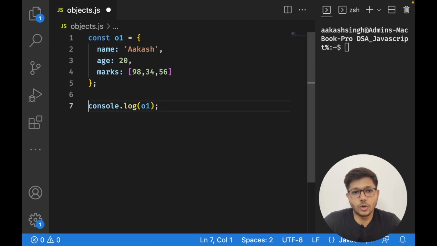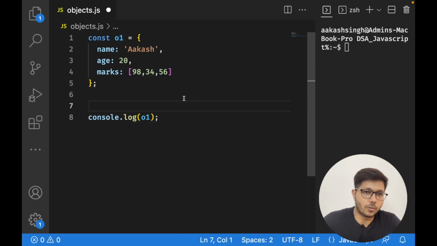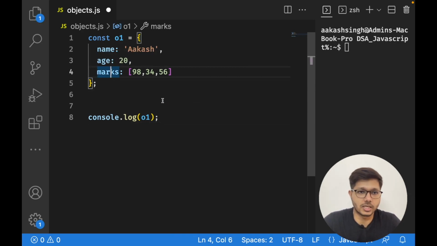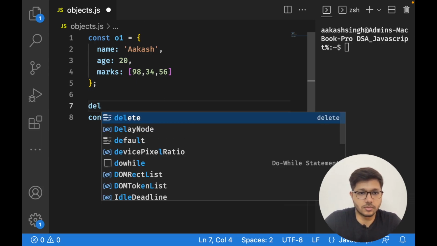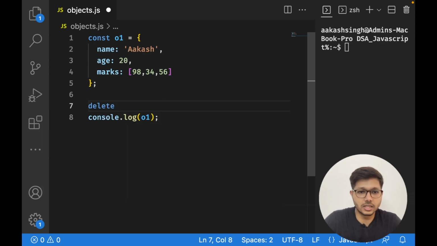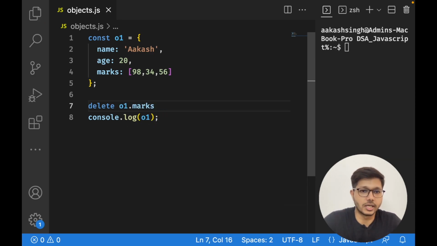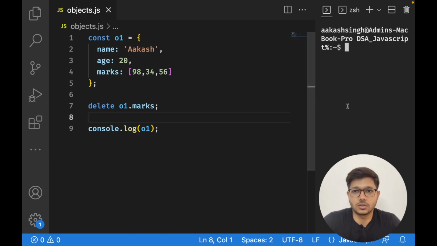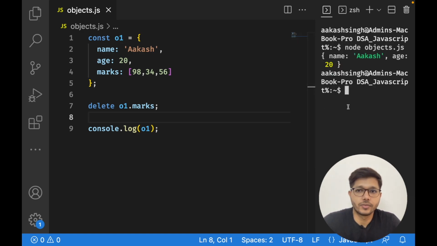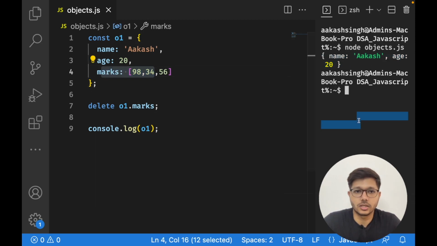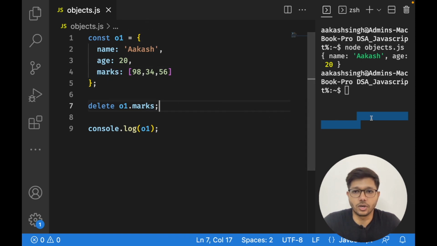Now suppose we want to delete a key. Okay, suppose I don't want this marks key to be present here, so let us delete it. So you will use delete and then object dot the key which we want to delete. Okay, so this is what we are going to do. Now let us run it. So as you can see in the object, the marks key is not present. Okay, so similarly you can delete any key that you want, right?